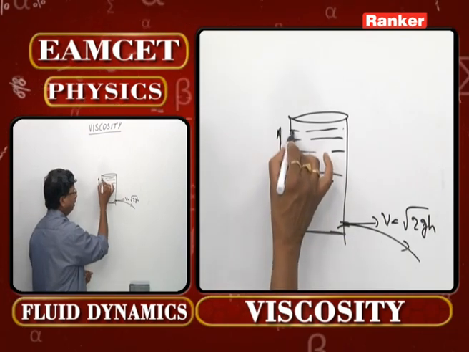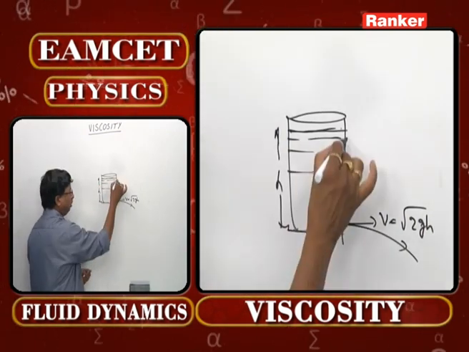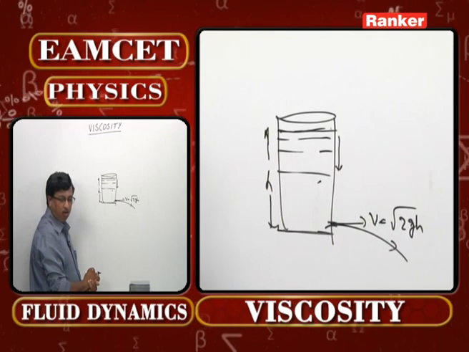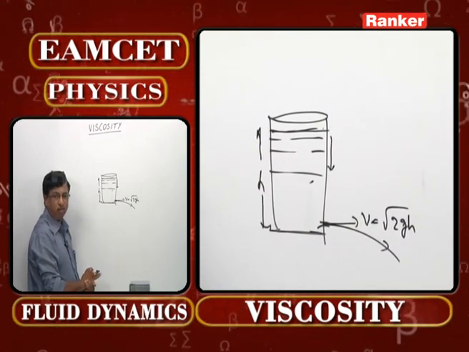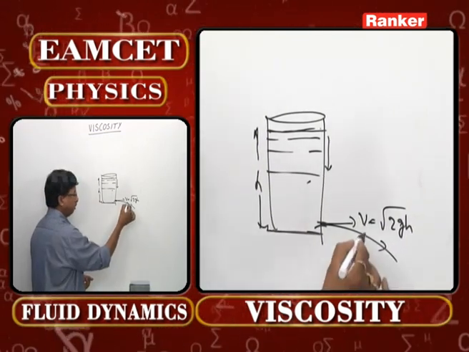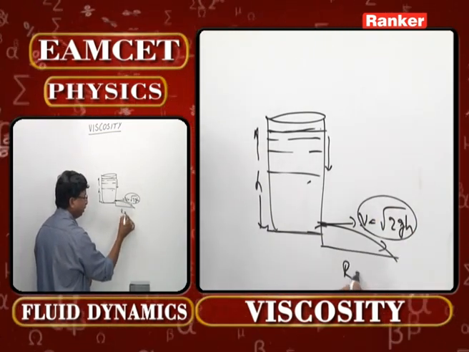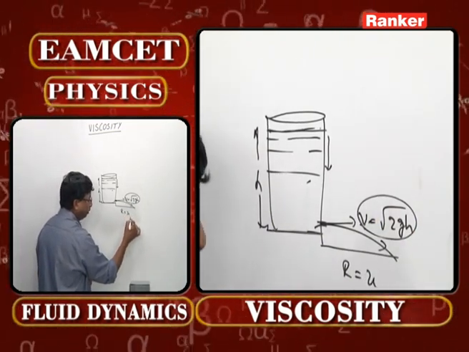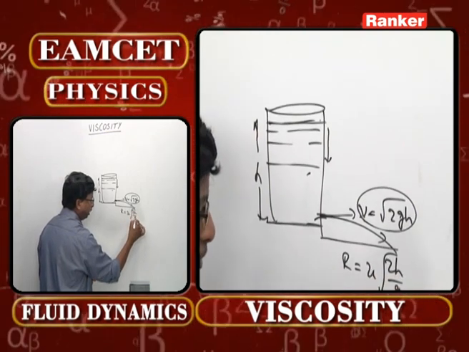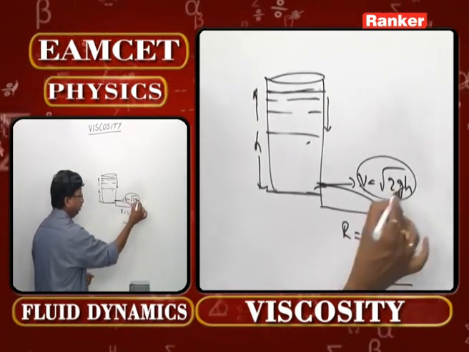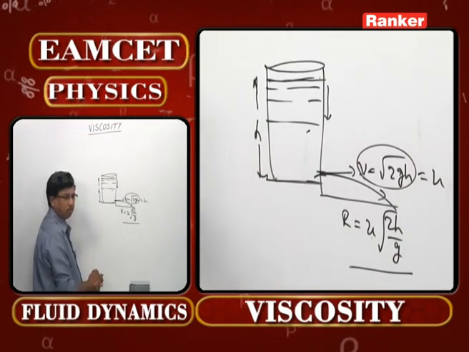That is, the surface of this water while coming down will feel as if it is a freely falling body. That is the concept. This is going to be the velocity, and from it the range can be written as u into under root 2h by g. This is the formula. u is nothing other than this velocity here.